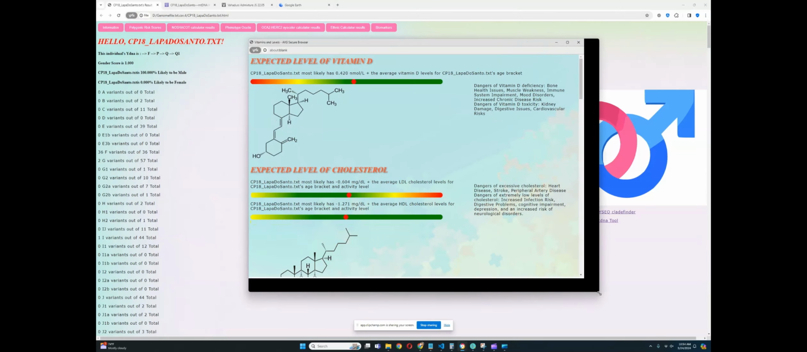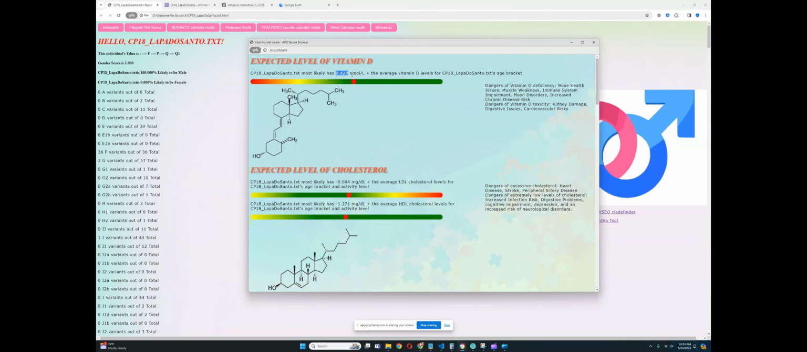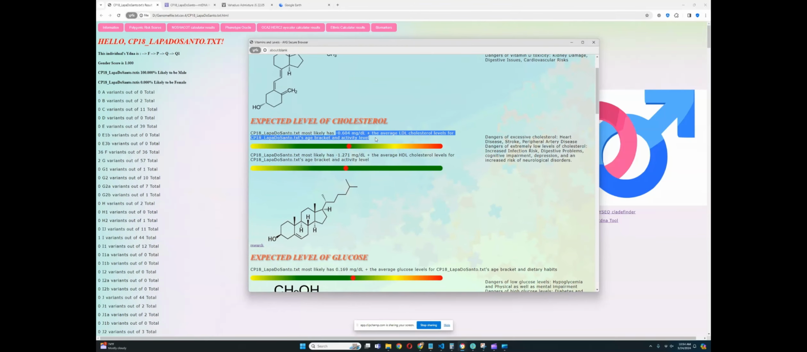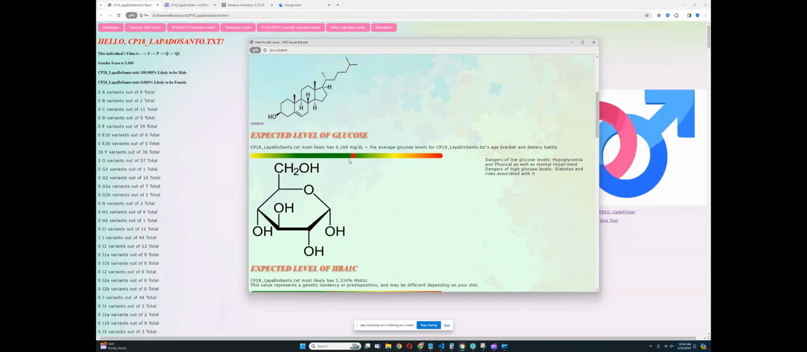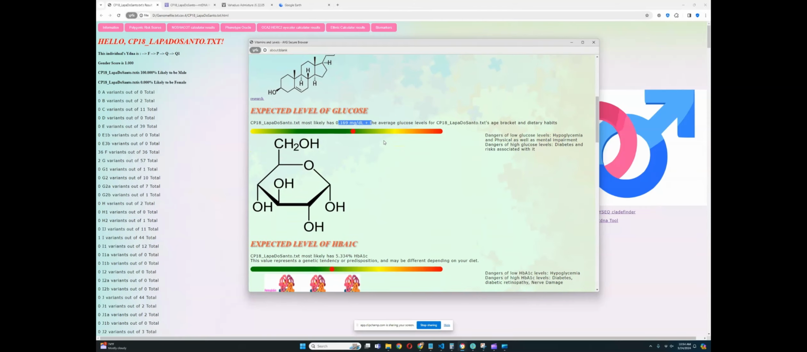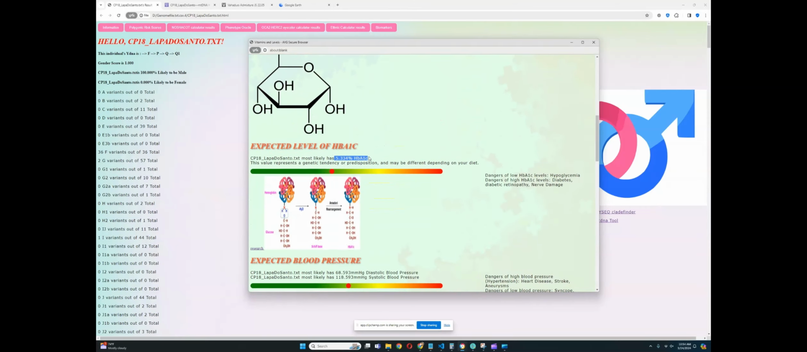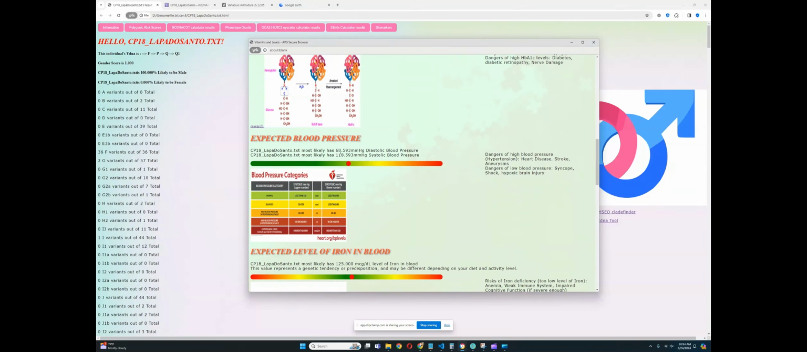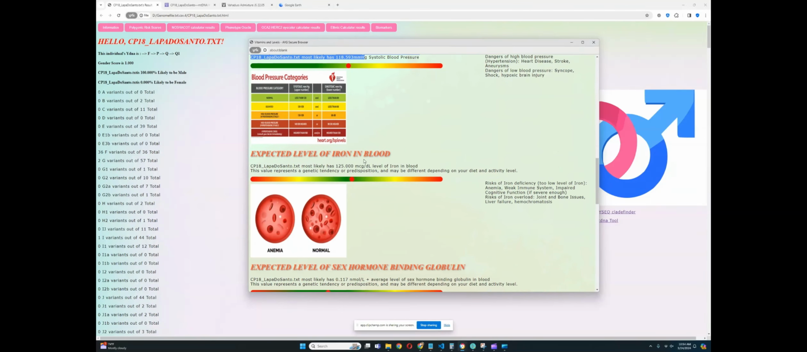All right, now let's see the biomarkers results. What does he score for the biomarkers panel? Looks like he's got slightly above average vitamin D levels, slightly below average levels of LDL cholesterol, which is really good to see. I like seeing below average levels of LDL cholesterol, slightly below average HDL cholesterol levels. Slightly above average levels of glucose, really good. Slightly above average hemoglobin, which is not so good. Slightly below average blood pressure, which is good.